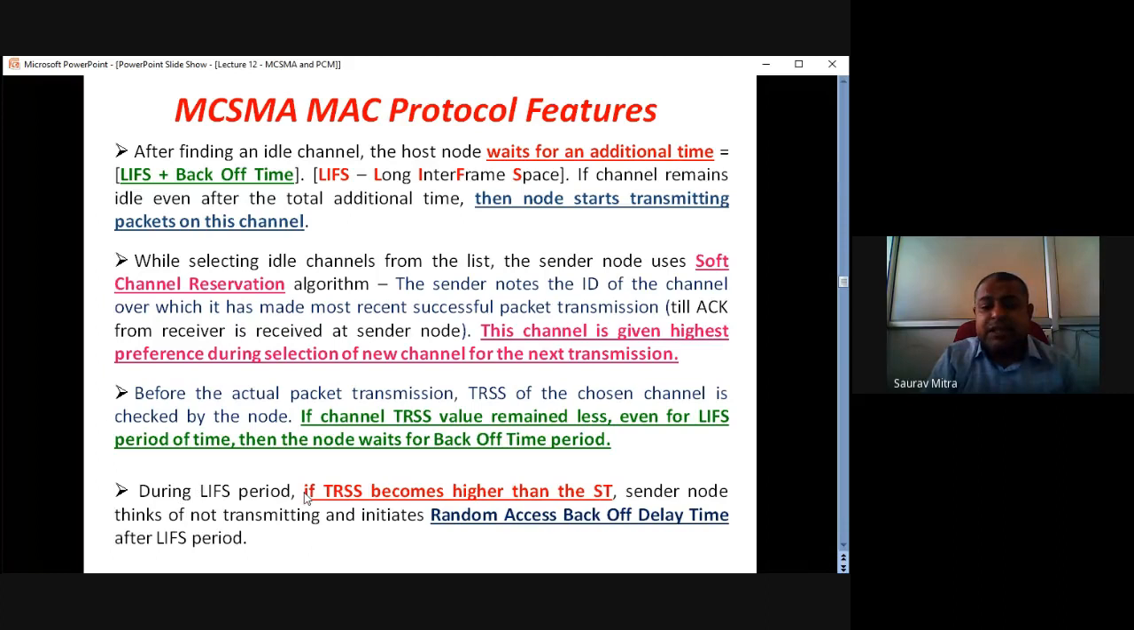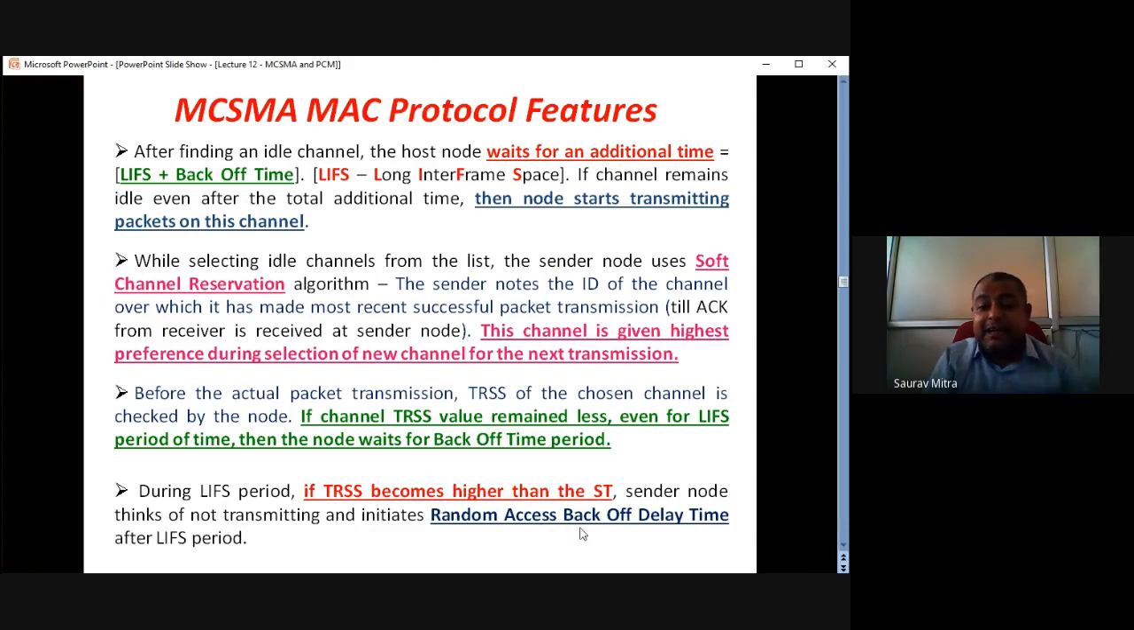So during the LIFS period, if TRSS becomes higher than ST, this is what I have explained now. LIFS is 5 millisecond, back off time is 3 millisecond. It is just an arbitrary example I am giving, so in the exam also you can write like this. During the LIFS period, if TRSS becomes higher than ST, then the sender node thinks of not transmitting the data over it. Because at the start of LIFS the channel was free, but during LIFS suddenly some signal comes over that channel. That's why the sender thinks of not transmitting the data over that channel.